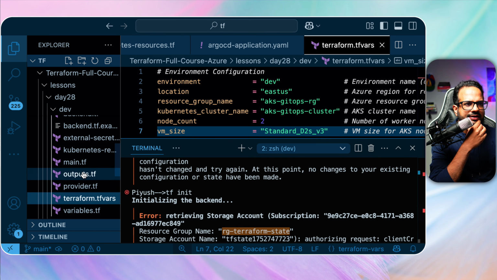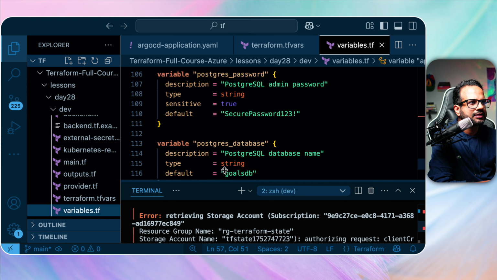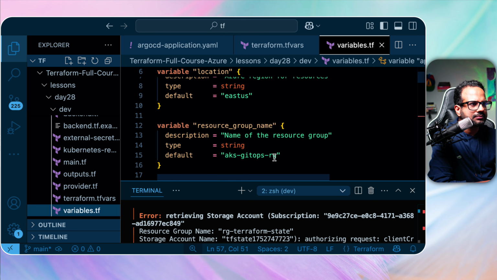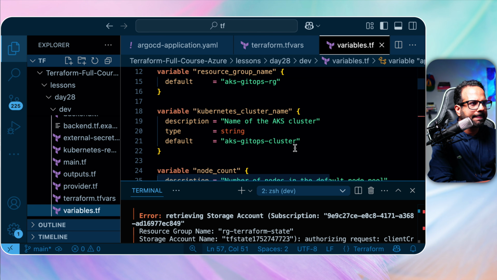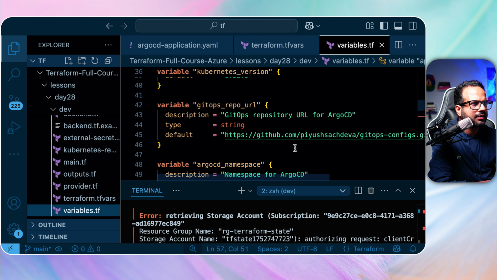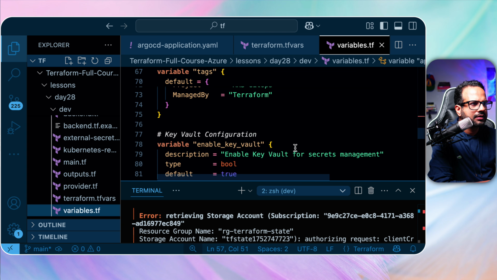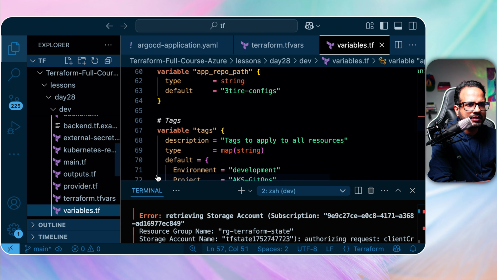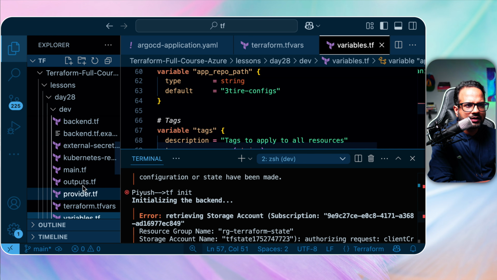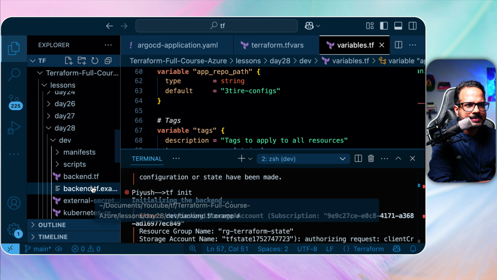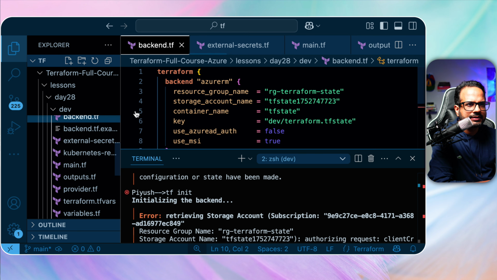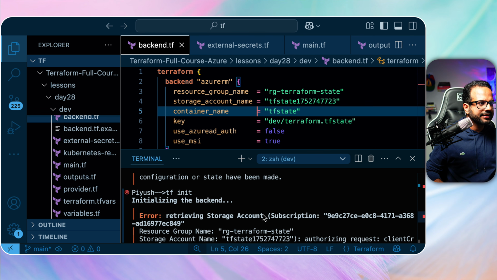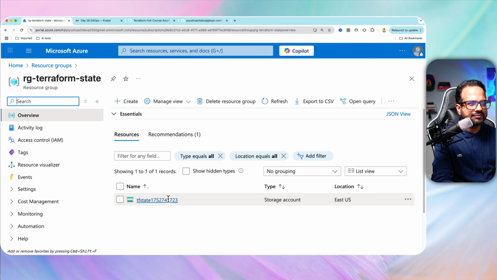Let's go inside variables. No, this looks good as well. Did I not save the file? Okay, let's see. rg Terraform state, and this is the storage account name, which starts with 175 and ends with 23, 17523.